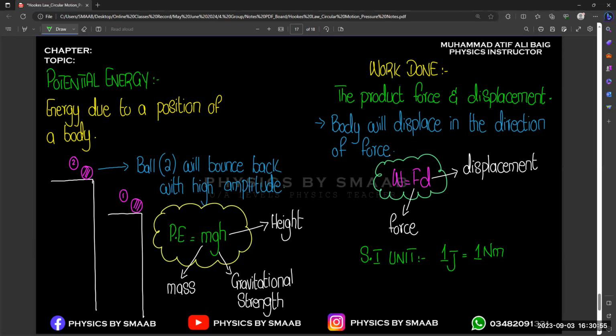Okay. And if we apply force in the opposite direction, then we lose our energy, or we can say that we are gaining potential energy, or we are losing energy in the form of thermal energy, or losing our energy to our surroundings.